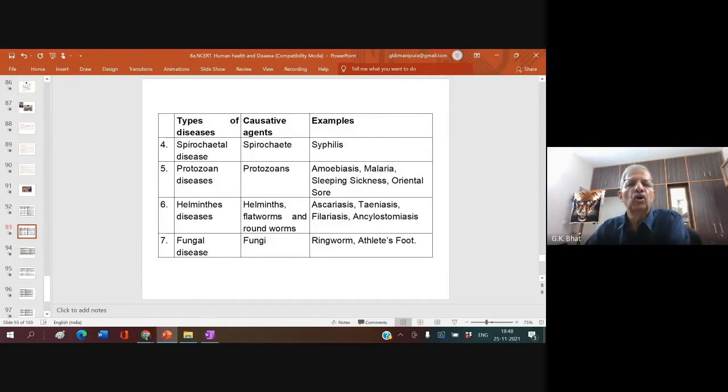These are the basic classification of diseases as viral, rickettsial, bacterial. In addition, you come across spirochetal diseases caused by spirochetes, protozoan diseases caused by protozoa: amoebiasis, malaria, sleeping sickness, oriental sore. Helminth diseases caused by helminths: ascariasis, teniasis, filariasis, ankylostomiasis. Fungal diseases include ringworm, athlete's foot. These are the important types of diseases. Now let us see further classification.